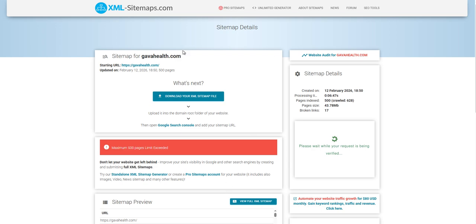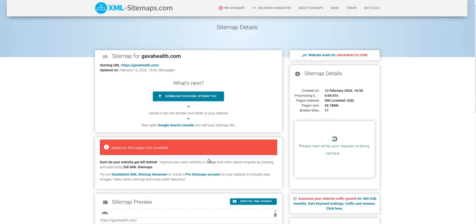Okay, so now that the XML sitemap file has been downloaded, and here I'm actually using the free version of xmlsitemaps.com, it has exceeded the 500 pages limit.